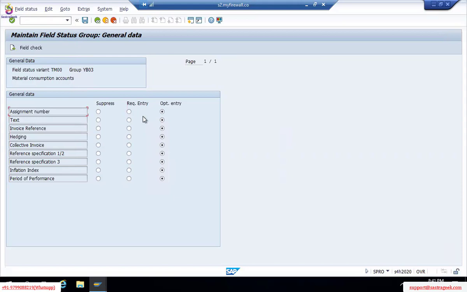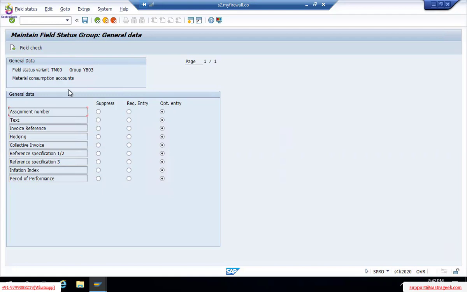Okay, understood. And just another thing is that you have put TM00. Like this name for the field variant, is it a link to our set of books? No, actually we decided to have an alphanumeric company code.